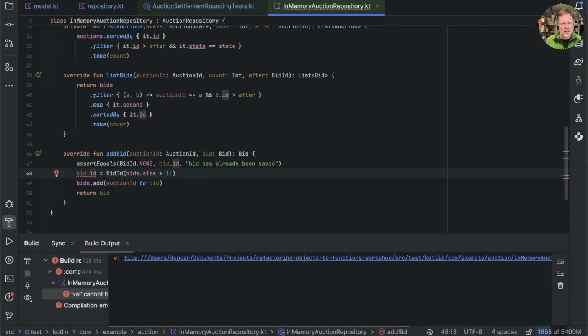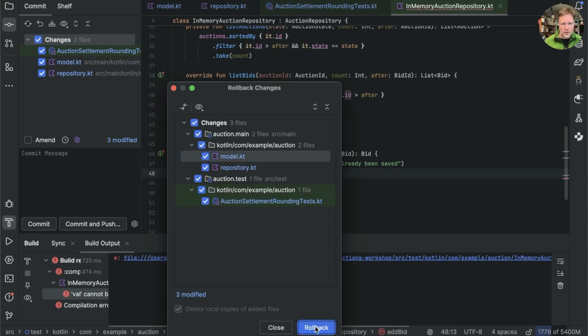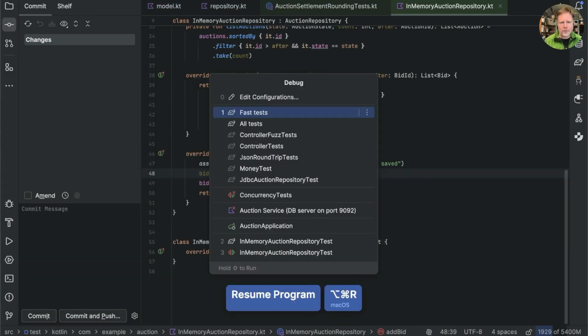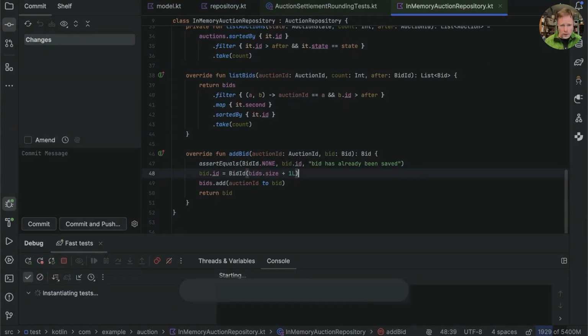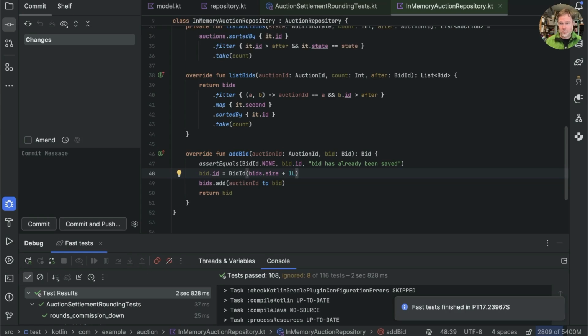You know, this is a bit tedious and maybe error-prone, and computers are supposed to save us from tedium and errors. So I think instead I'm going to back this change out. Check that the tests run. Well, if those are the fast tests, I don't want to see the slow ones. But this time, instead of refactoring ourselves, let's ask Junie to do it for us.